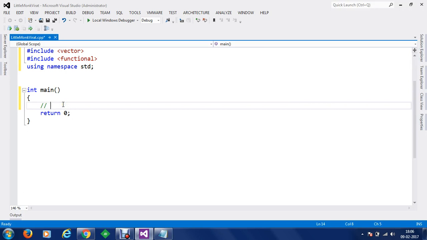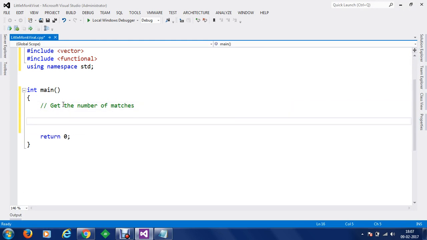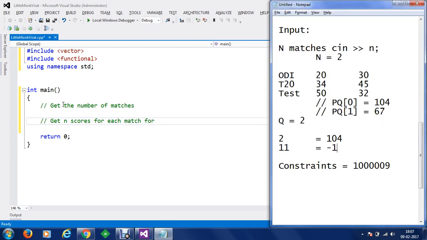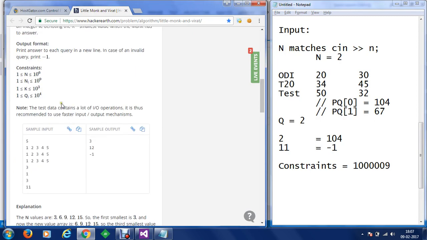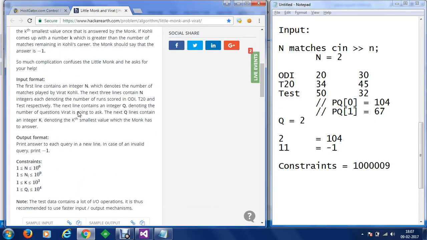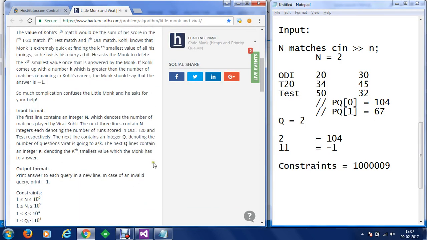So let's just write that. Get the number of matches, then get n scores for each match. We are going to get them in the order in which it is asked. As far as the query is concerned, first of all, the runs scored in ODI, T20 and test respectively will be given.